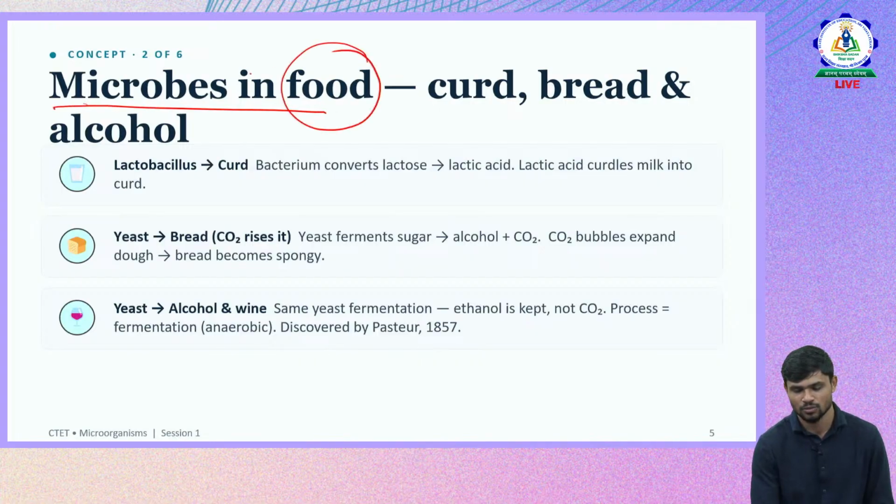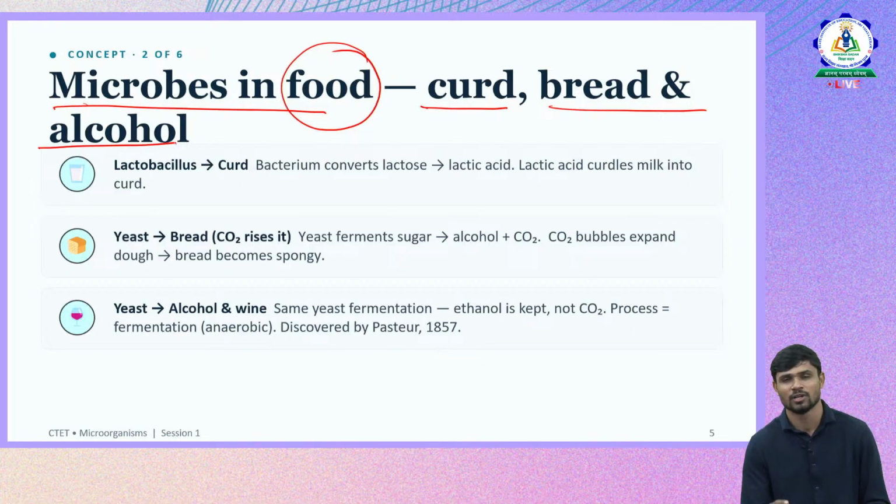In the food industry, microorganisms help us in food preparations, especially curd, bread, and alcohol preparation. Commercially, microbes are used in our daily life to produce different kinds of foods. Examples are given here: curd, bread. In the baking industry, the dairy industry, and the alcohol industry they are used.